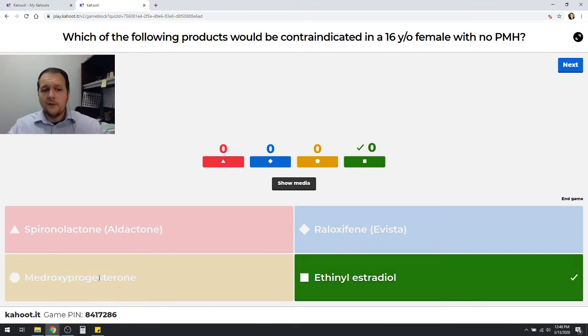Now, you could use medroxyprogesterone by itself. That's totally reasonable. It's a depot shot, essentially, and that's fine. And other than that, no specific issues with spironolactone. Raloxifene, if you recall, is one of our SERMs, a selective estrogen receptor modulator. Still has antagonistic effects in both, say, the uterine tissue and the breast, but has positive effects on the bone. I can't imagine too many cases of this being given to a 16-year-old, but I'm sure stranger things have happened. But this would not necessarily be contraindicated, just not very likely to be used.